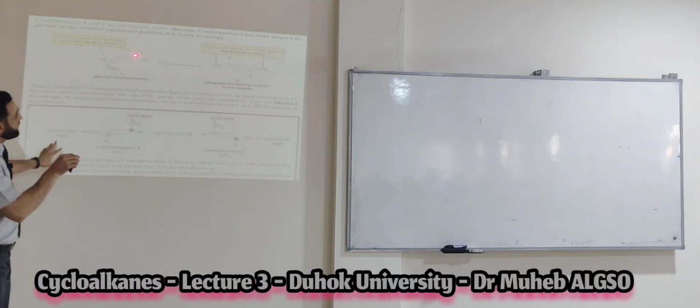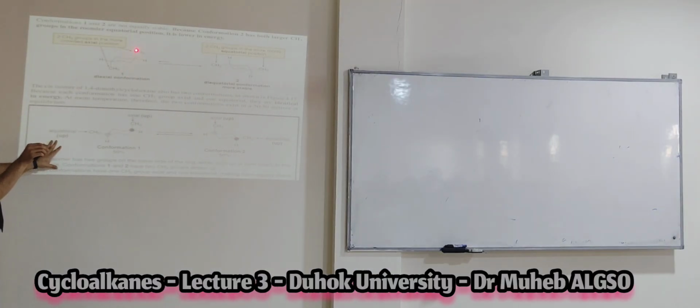Now this CH3 is in axial or equatorial position? Axial, and this one also axial. Then are this CH3 and this CH3 on the same side or different sides, as you saw here? Different sides. That means this is trans or cis? Trans. That means this is a diaxial conformation. Diaxial means the substituents are at axial positions. But what is it? It is a trans isomer. Okay? Trans isomer.